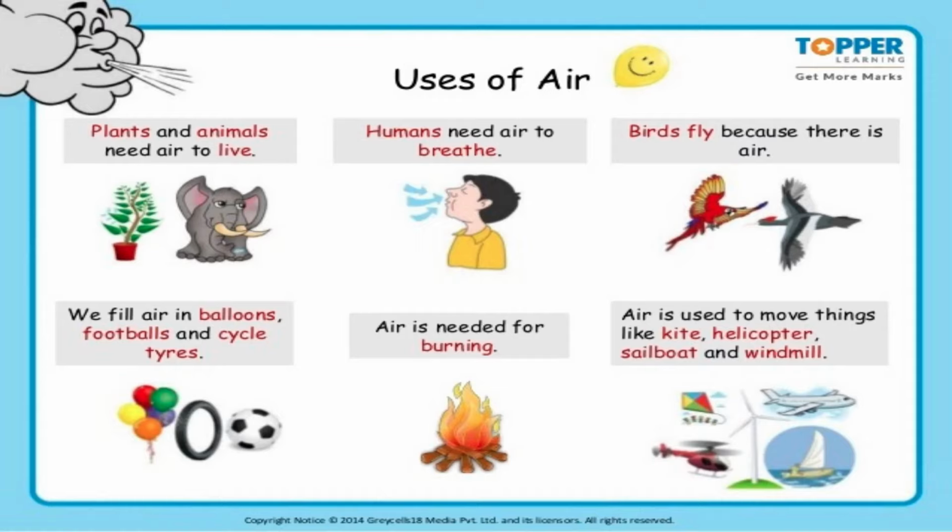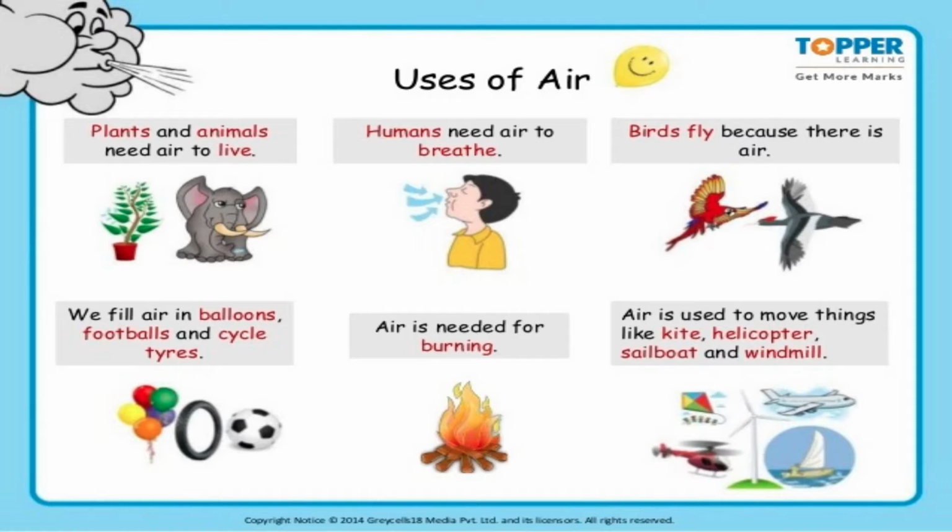Okay. What else are the uses of air? Now, we all know birds fly in the sky, and that is possible not only because of the wings which the birds have, but also because of the air which is all around us. It is helping them to move through the air. And what are the other objects we can talk about which move through the air? For example, kites, helicopters.